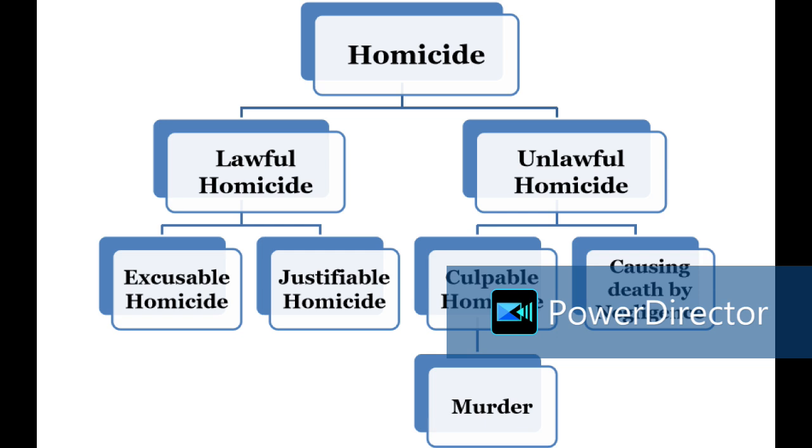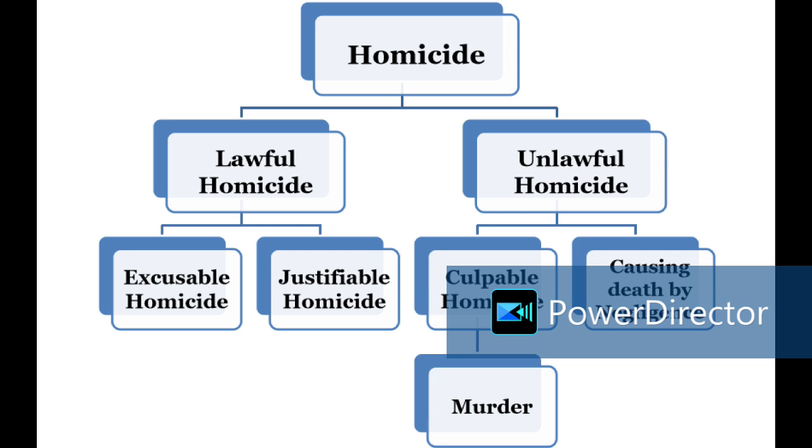Now, there are exceptions, as I told you, exception 1, 2, 3, 4, like that. Five such exceptions are there. Now, we will try to see those exceptions. When is culpable homicide not murder? That means culpable homicide is going to remain only culpable homicide. It is not murder. When will that happen?